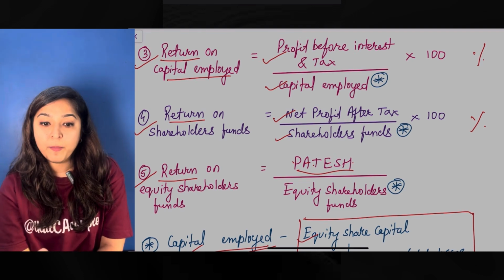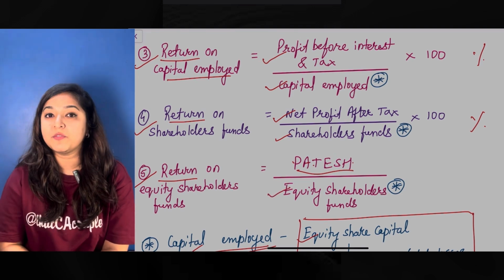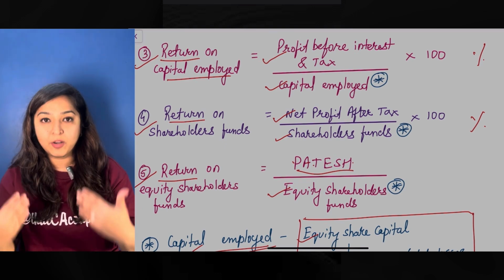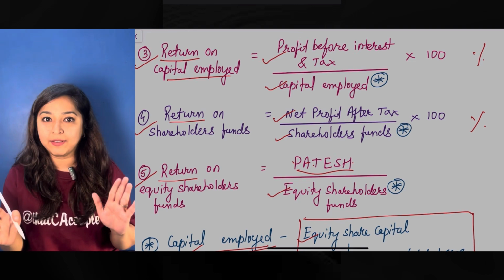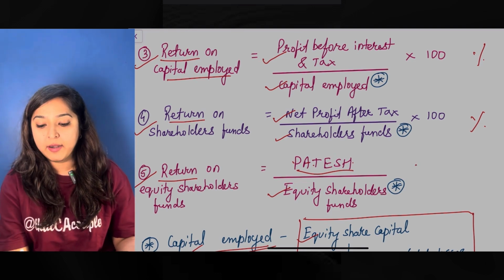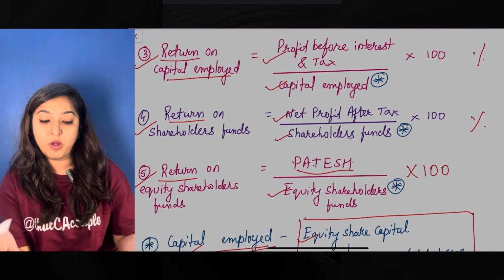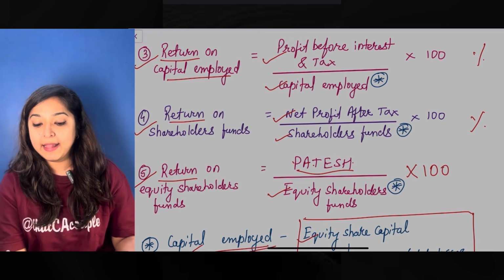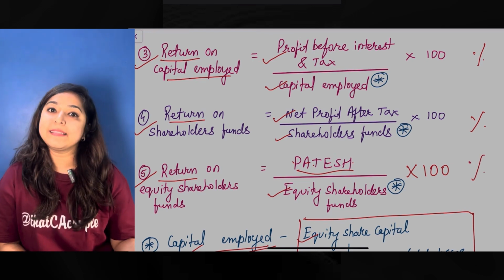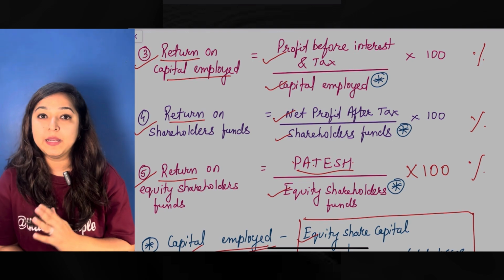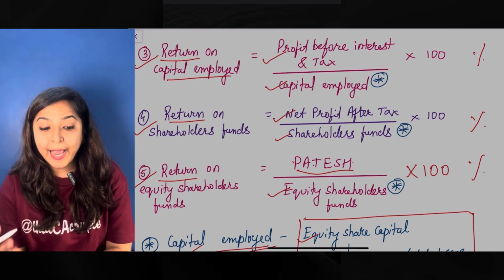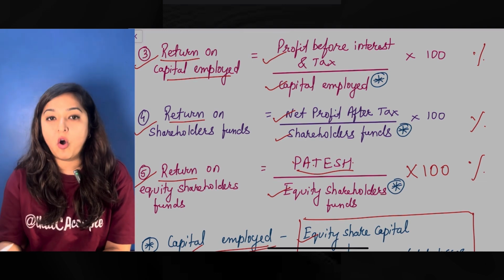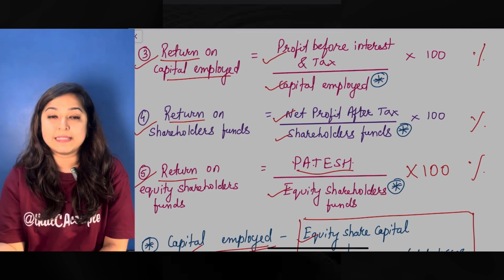And that's why the denominator is equity shareholders funds. So the funds are the denominators, the profits that belong to them are the numerators, and you multiply them by 100. All five of them, and there you find your percentage for your profitability ratios.